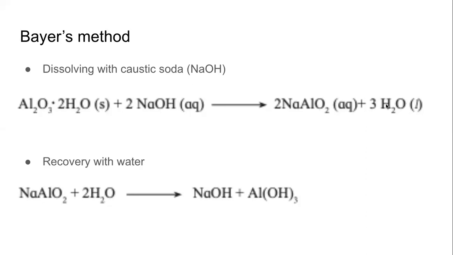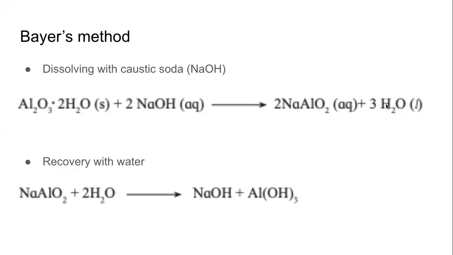Bayer's method has two important steps. Dissolving the ore in caustic soda at a very high temperature and pressure. What temperature, what pressure, they are given in the textbook. And then once the reaction happens and sodium aluminate is formed, we add water to it to cool it down, dilute, to get aluminum hydroxide.